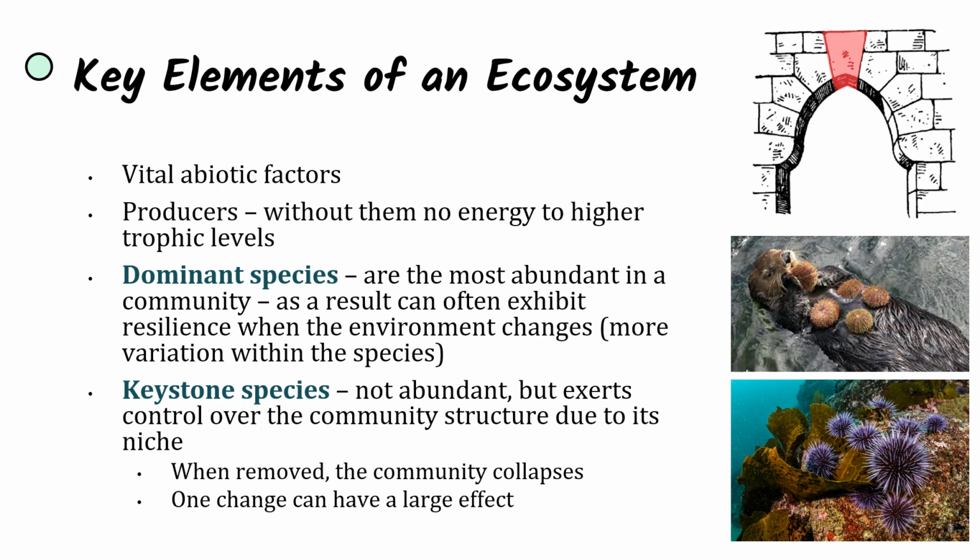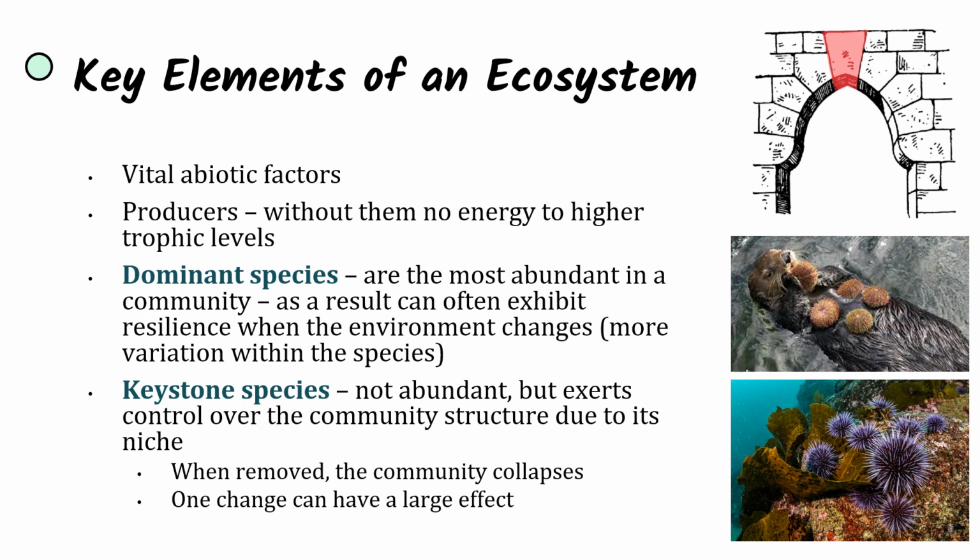There are dominant species, which are the most abundant in a community, and as a result can often exhibit resilience when the environment changes. So there's more variation within the dominant species, and as a result, when the environment changes, there's a higher chance that an individual of the dominant species will have a trait that can allow it to adapt to this new environment. This is natural selection and genetic variation at its finest.